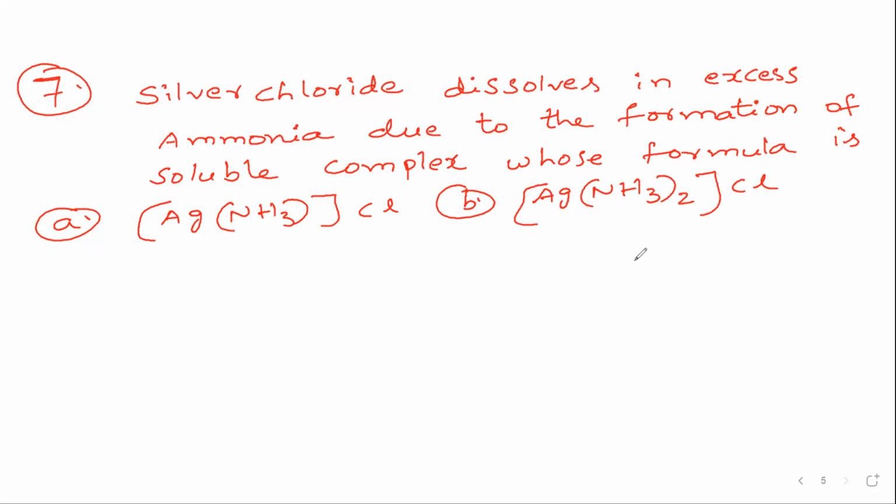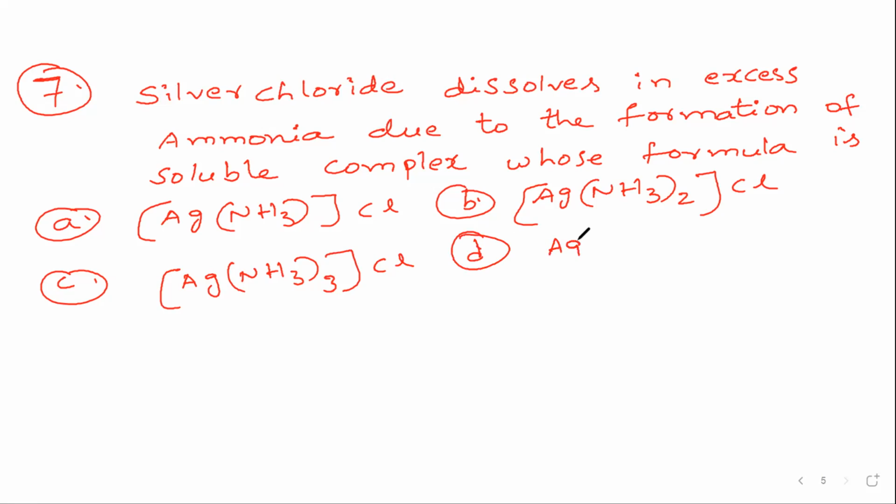Option C, it is [Ag(NH3)3]Cl, outside Cl. And option D, it is [Ag(NH3)4]Cl, outside it is one Cl. So this is the question.